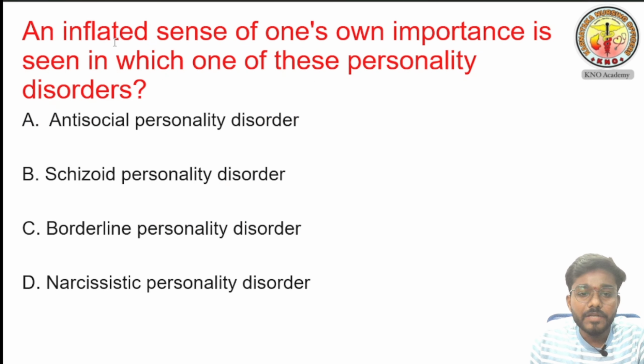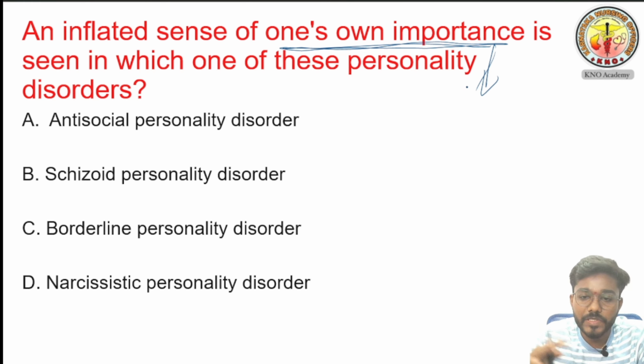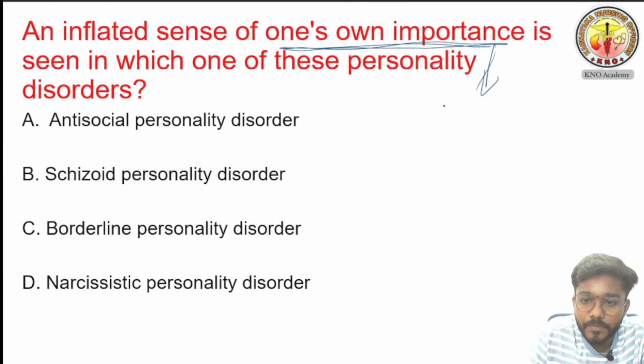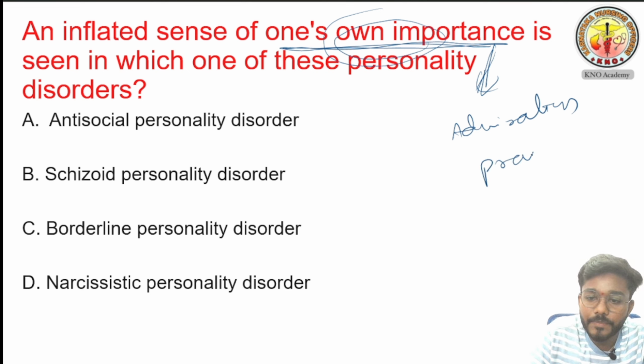An inflated sense of one's own importance is seen in which one of these personality disorders? Here you can see one's own importance. He is always telling his own. He will tell: I have done this, I have achieved this, I have cracked so many exams. He tells it multiple times. But it is his own importance. He always talks about himself, his admiration. This is what it is trying to say. Admiration and praise: he needs constant praise.